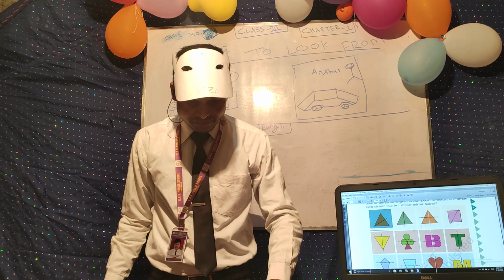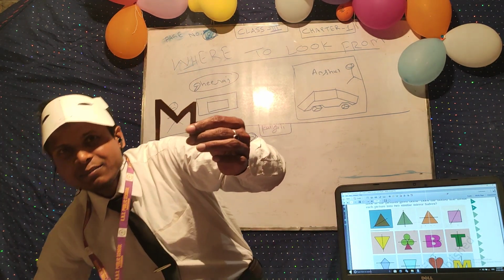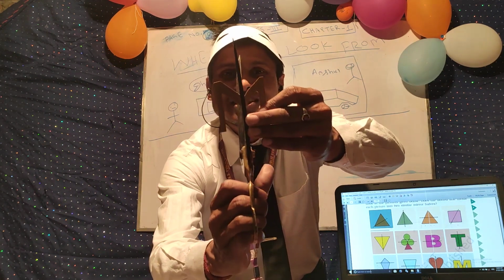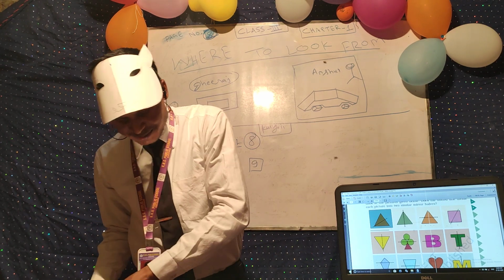And after the leaf, it is saying the letter M is there. So see, this is the letter M. And in the letter M you can divide this into equal halves. So this is the line of symmetry of M. Okay, so this is the letter M, and the line of symmetry of M is there.